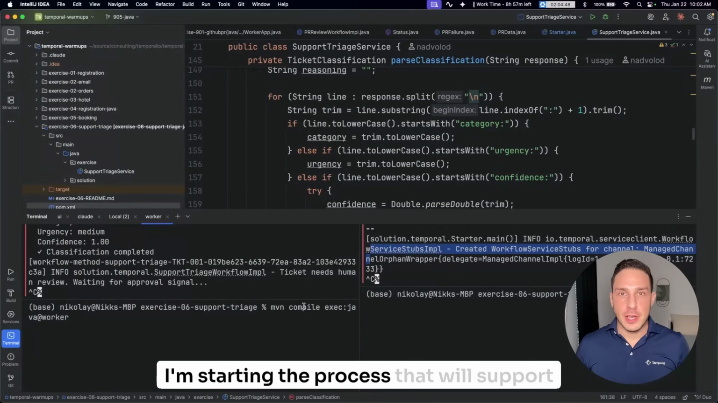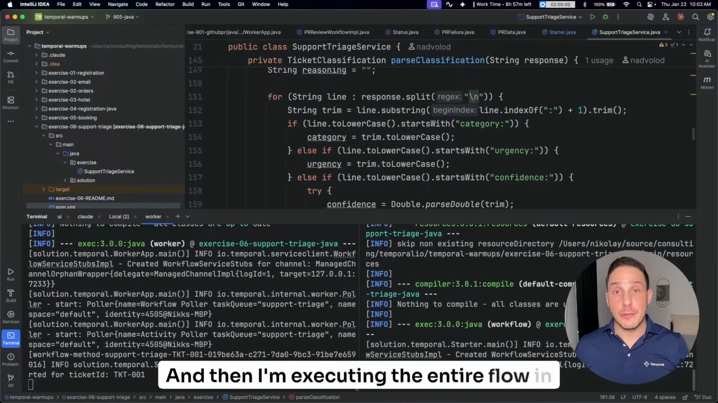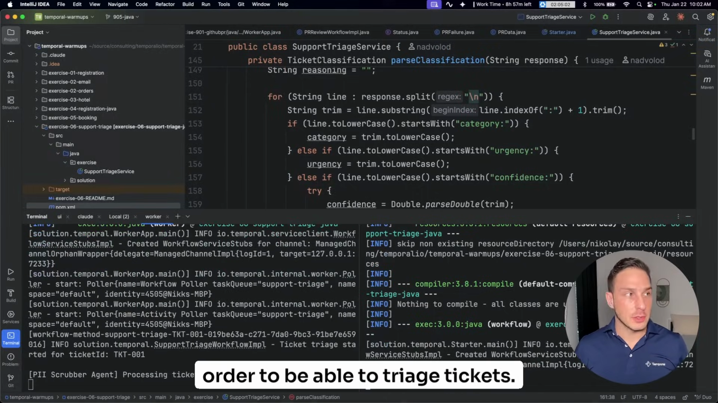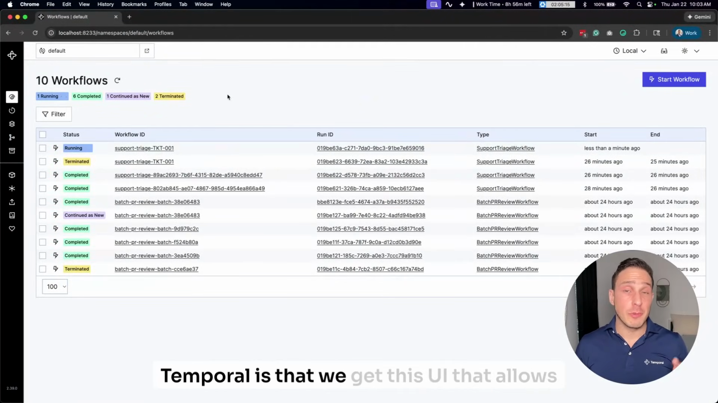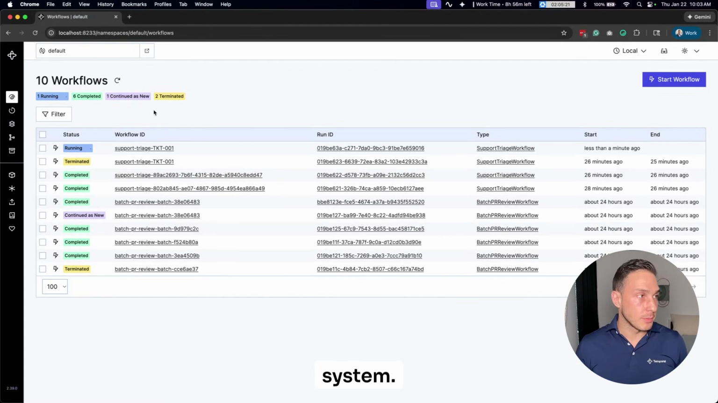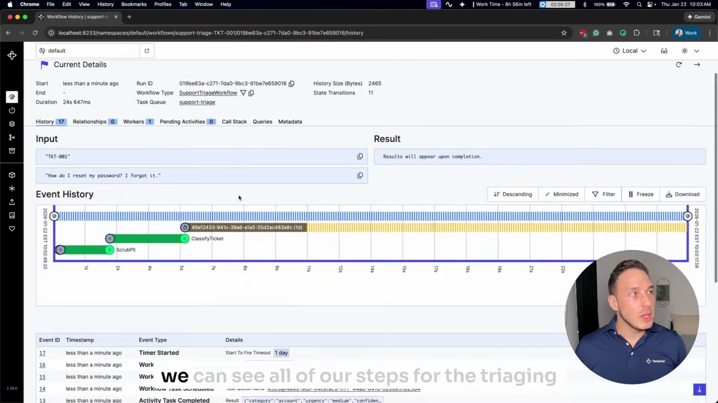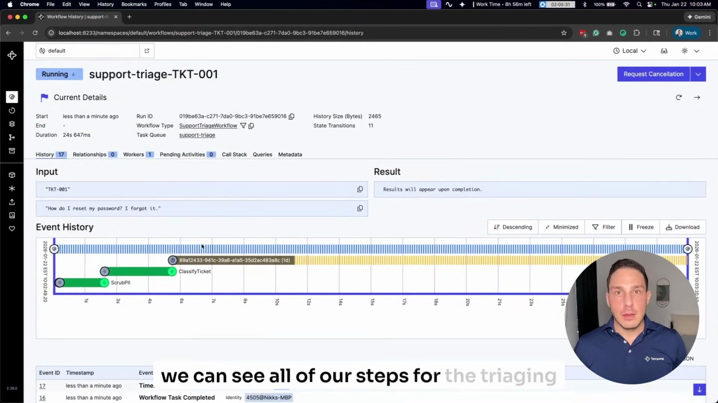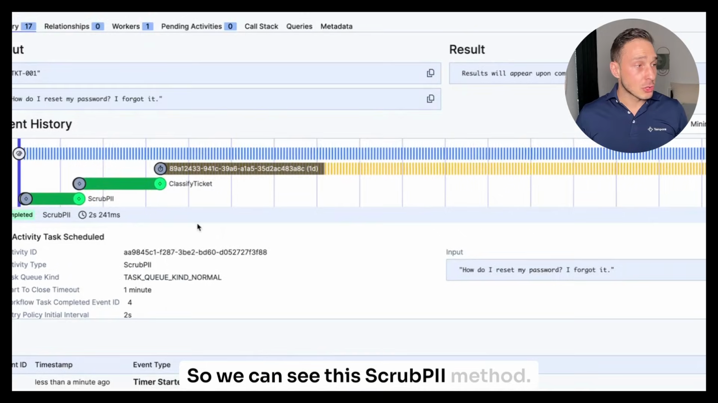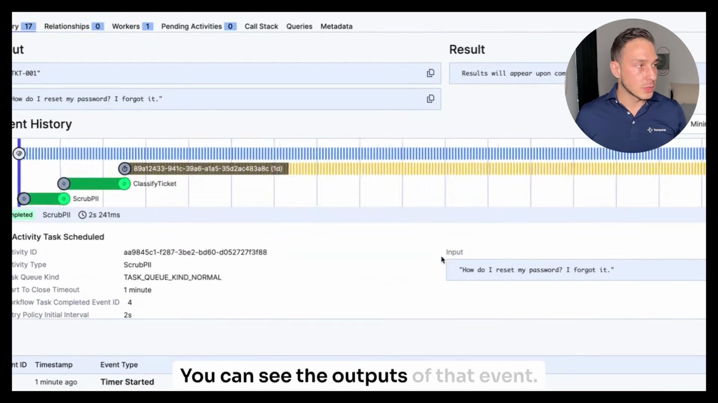I'm starting the process that will support our triage workflow, and then I'm executing the entire flow in order to be able to triage tickets. The very first thing we'll notice about Temporal is that we get this UI that allows observability into what's going on with our system. We see here that we have a workflow with a triage ticket of 001. We can see all of our steps for the triage. So we can see this scrub PII method. You can see the inputs. You can see the outputs of that event.